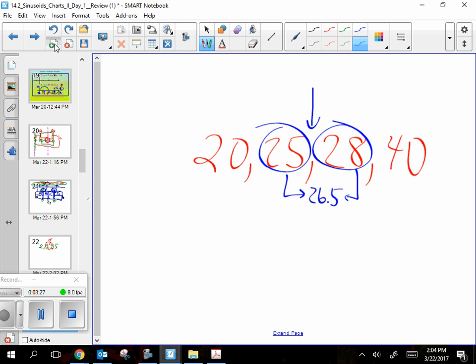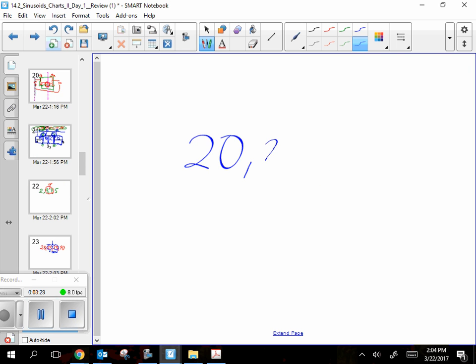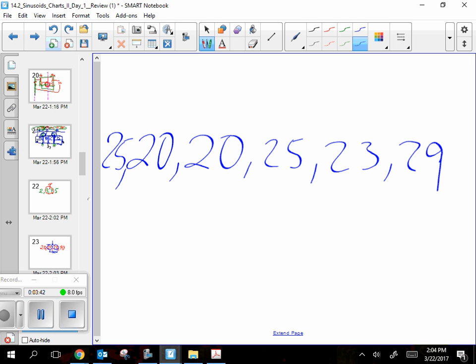All right, here's another trick question. What's the mode of this? There is no mode. Okay, good. So how about the mode of this? 20 is the mode now. How about this? 25 and 20. If there's two things that are repeated, like that's repeated and that's repeated, then there's two modes. It's actually called bimodal, but they're not going to test you on that. Bi means two, right?